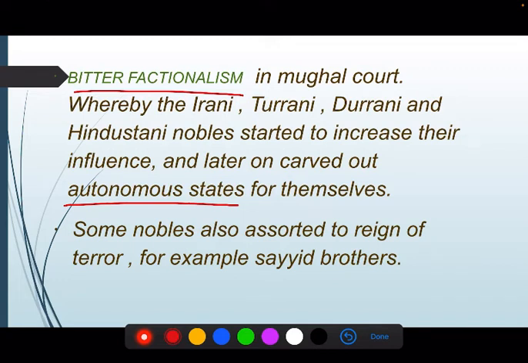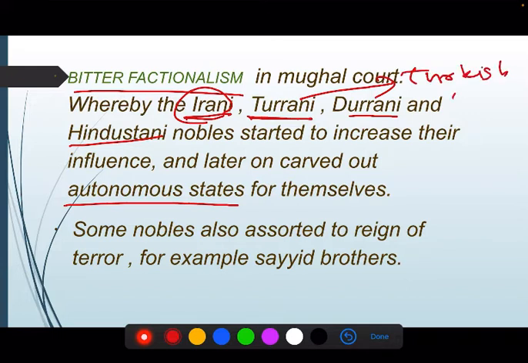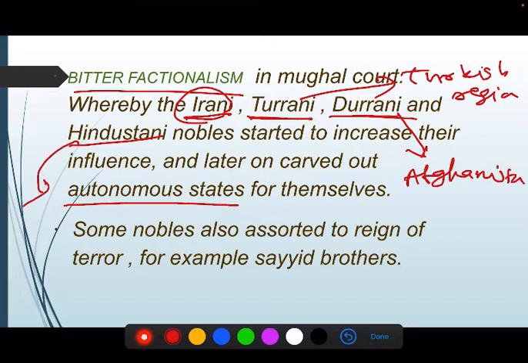At that point of time, there were different factions of nobles present, for example Irani, Turani, Durrani, Hindustani nobles. Irani nobles means those who belong to the Iran and Persian region. Turani means from the Turkish region. Durrani means from the Afghanistan region, and Hindustani means from India.